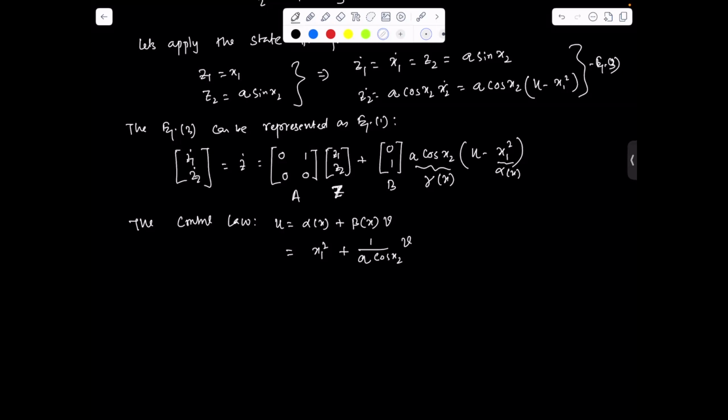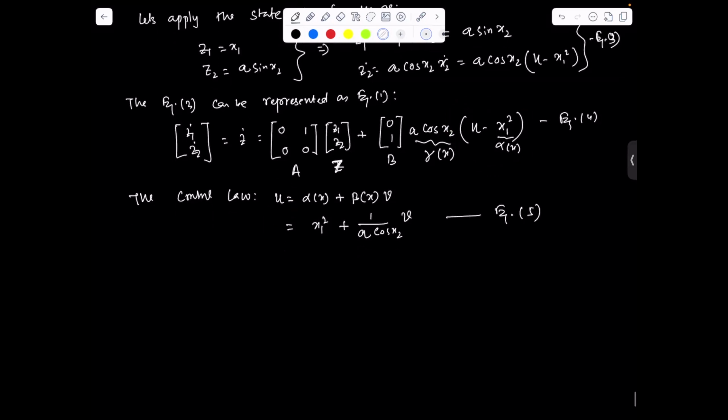But if you substitute this u in this expression, we can write the system in linear form. Let us define this as equation 4 and this as equation 5.